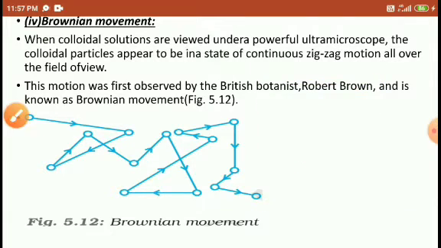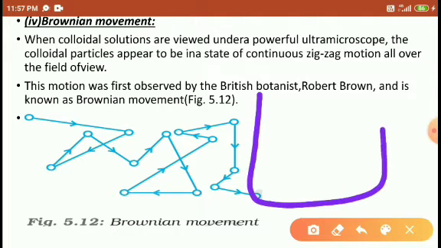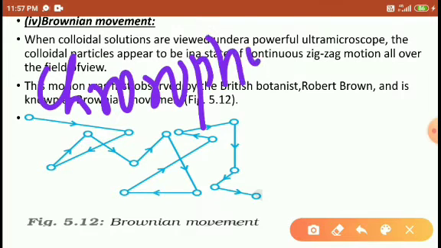So why does this happen? First, this was observed by Robert Brown. What he did was take chlorophyll and cut it into small pieces for observing under the microscope, right?